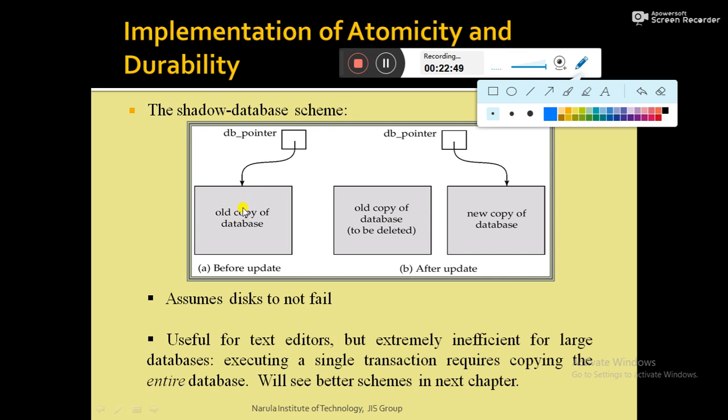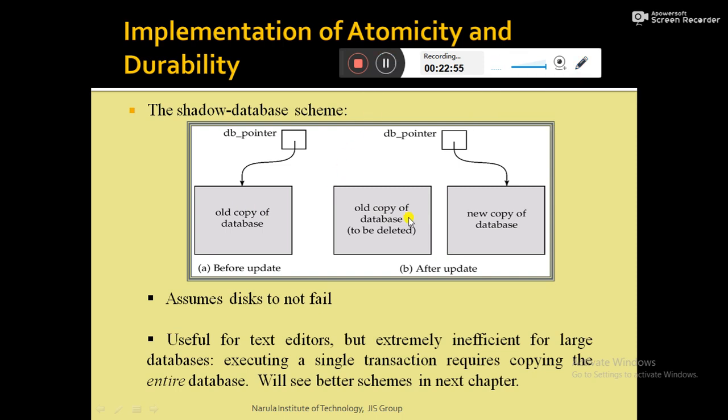Once the transaction starts the write operation, before writing into the old copy of the database, the database management system makes another copy of this database.